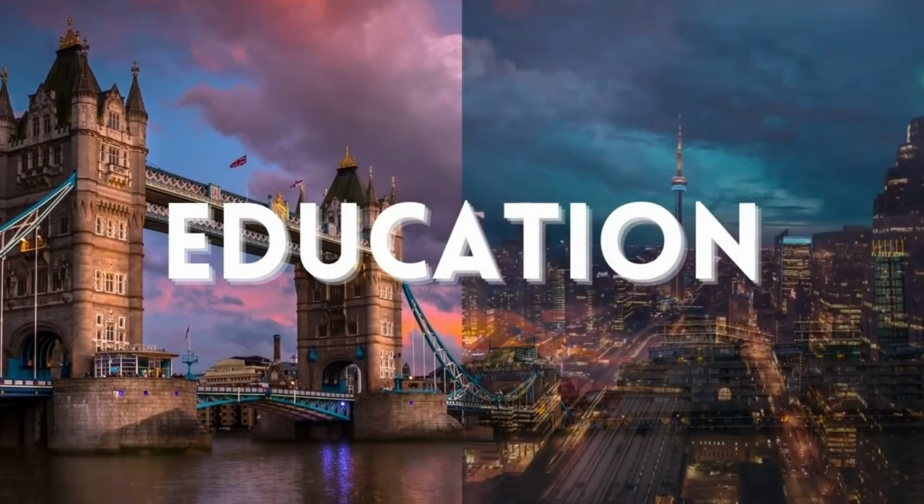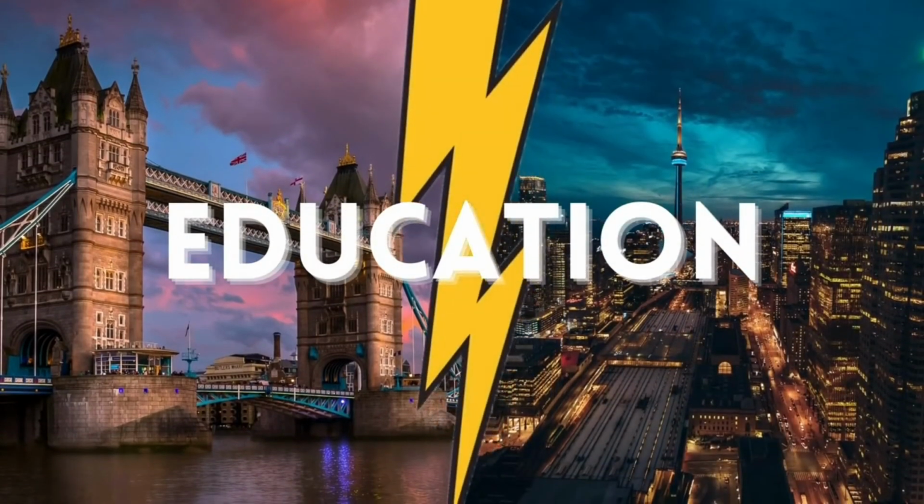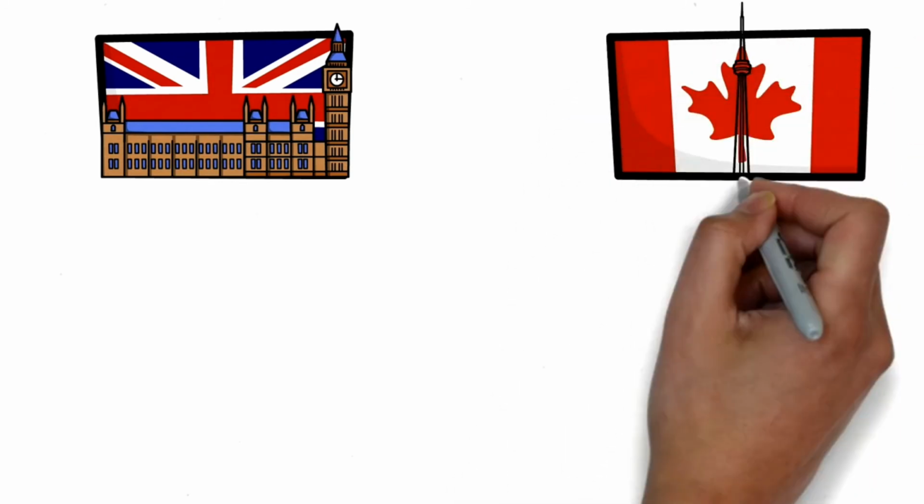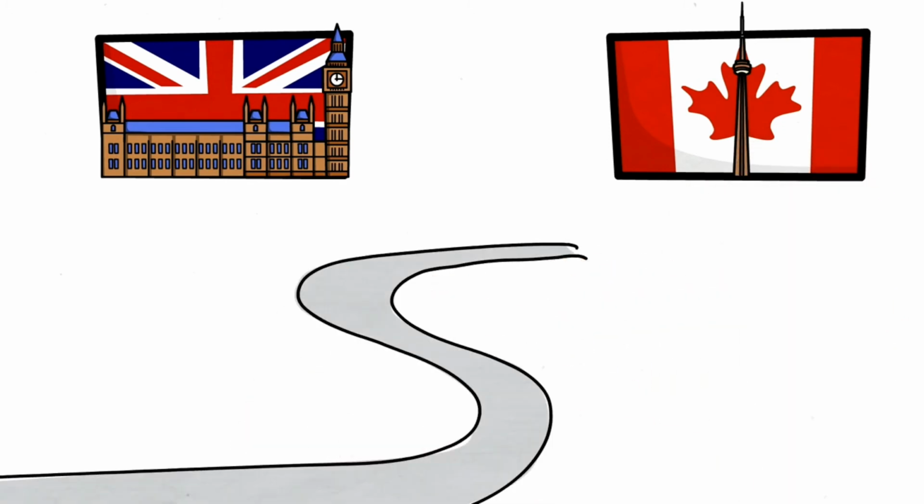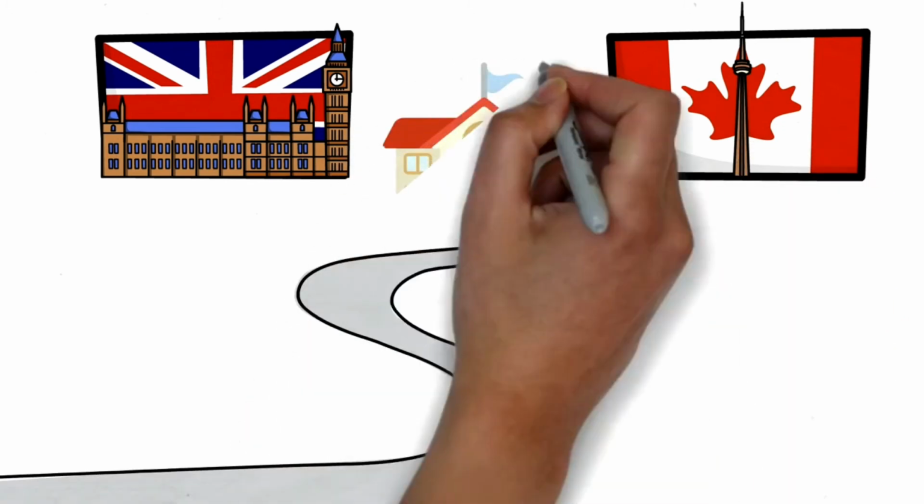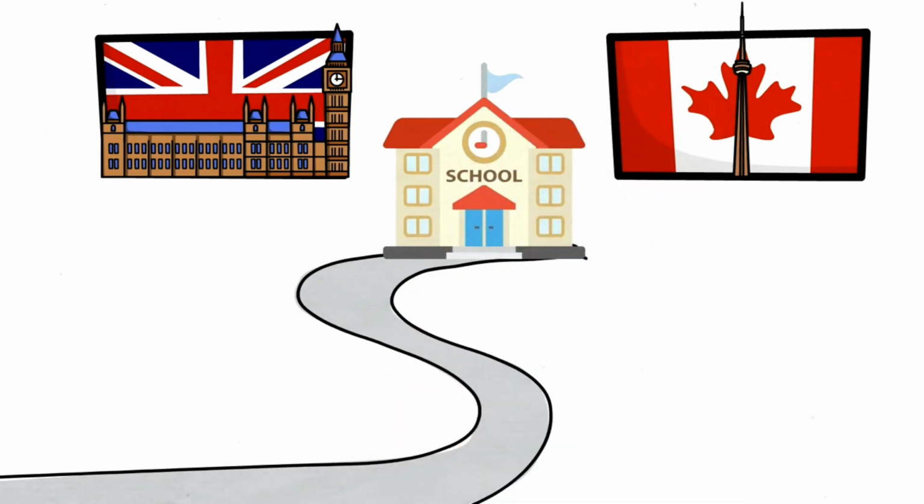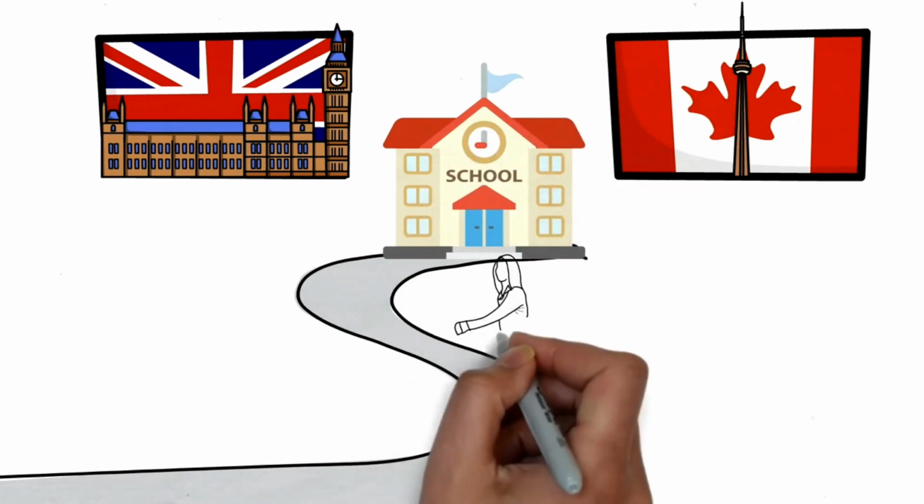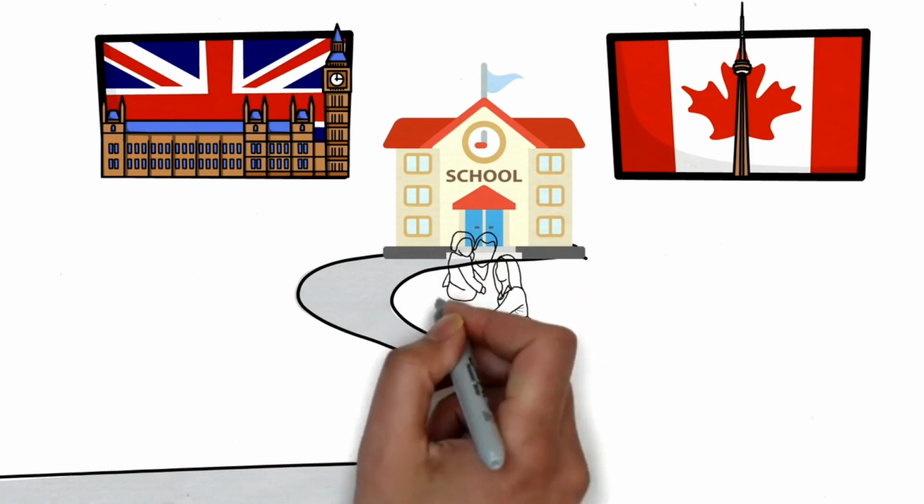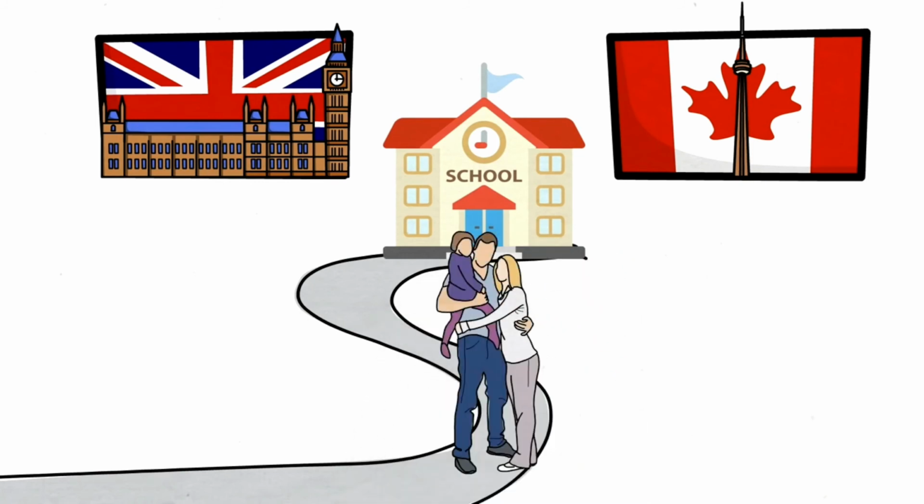Okay, now let's compare the education of both the countries. We will talk both about the elementary education and higher education. Let's start with the elementary or primary education. Both the countries have both public and private schools. When we immigrate from a country to UK or Canada, we want to know if our children would be able to get admission in the primary schools. As a parent, we are always worried about it.